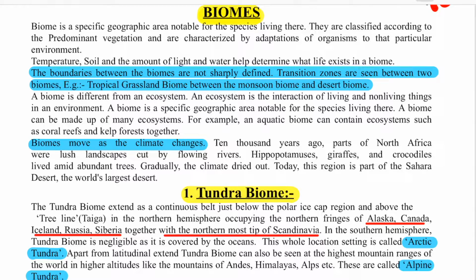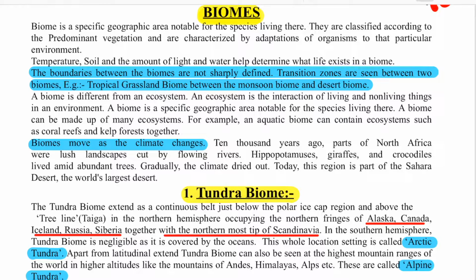Okay, and no biome actually ends at a particular zone, so they always have transitions, they always have ecotones, as we talked about in the ecology lecture. So they are actually the transitional areas. For example, between a full tree biome and a grassland biome, there can be a desert biome.